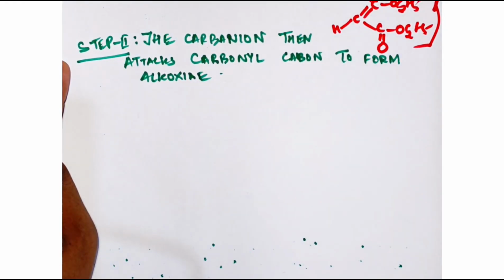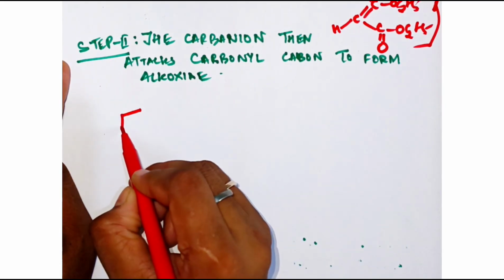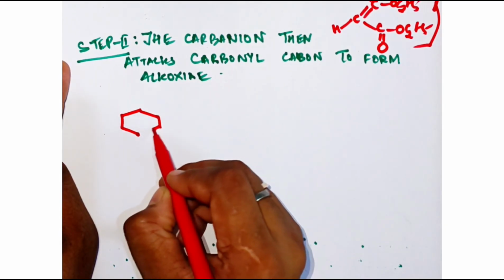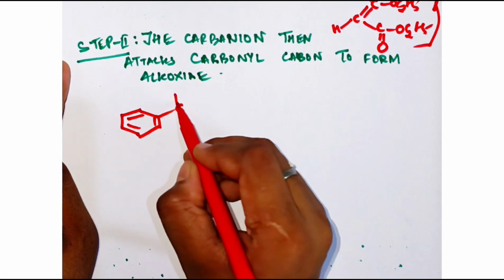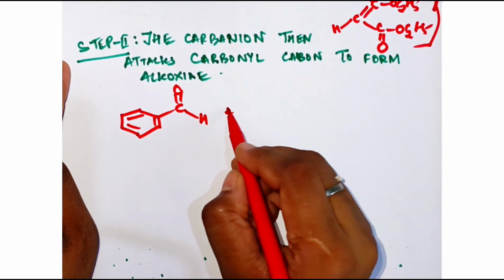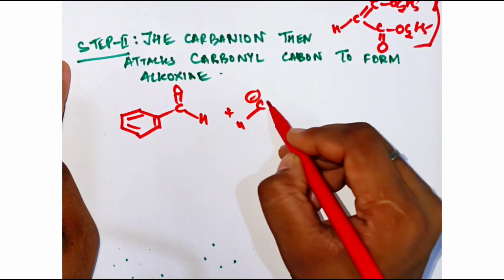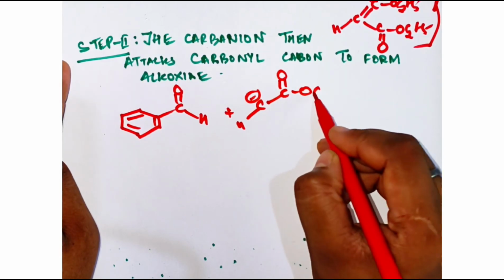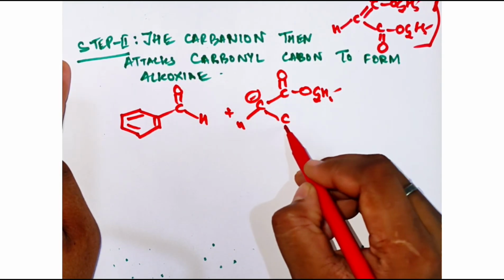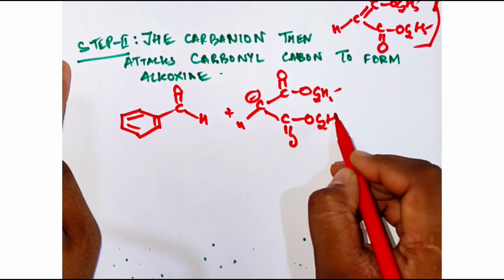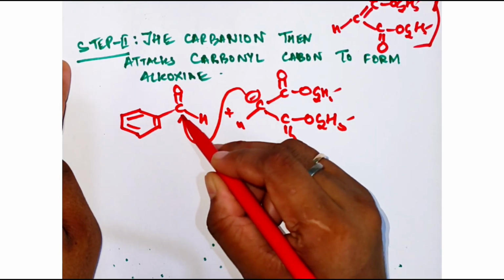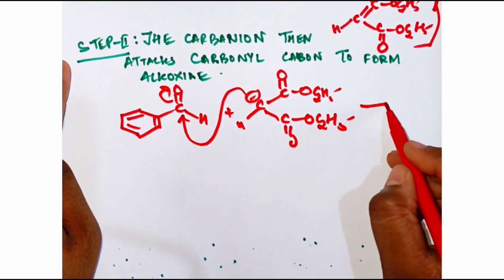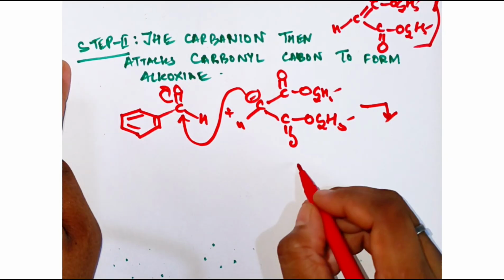Okay, so what is the alkoxide which is going to form? See, check, this is the aldehyde, which is benzaldehyde. Now this is going to come and attack out here, and you are going to get this as the product.